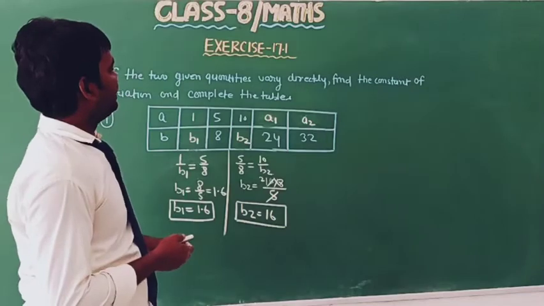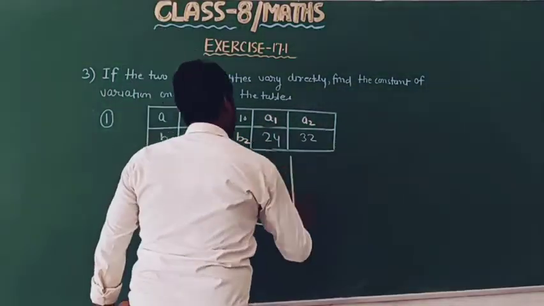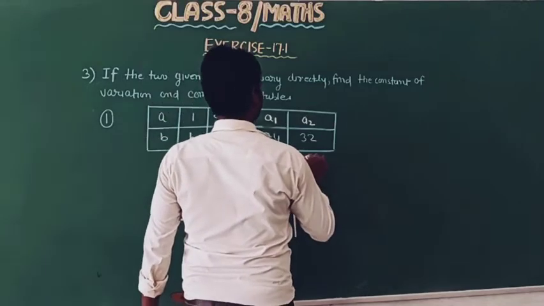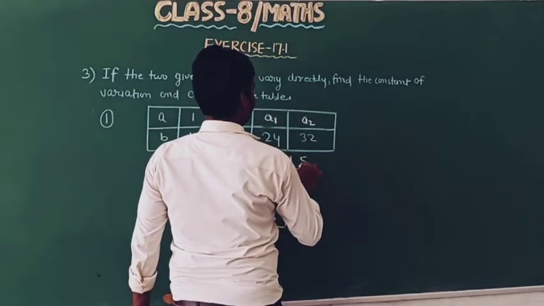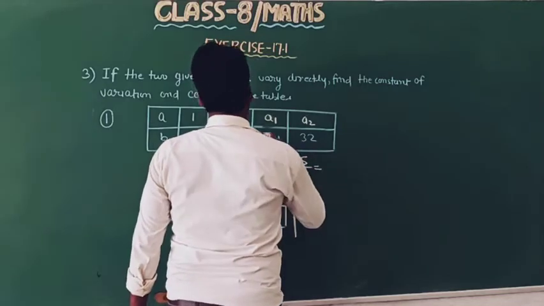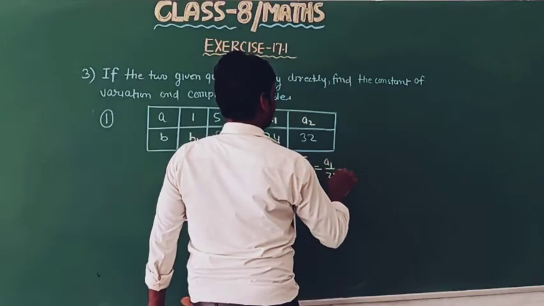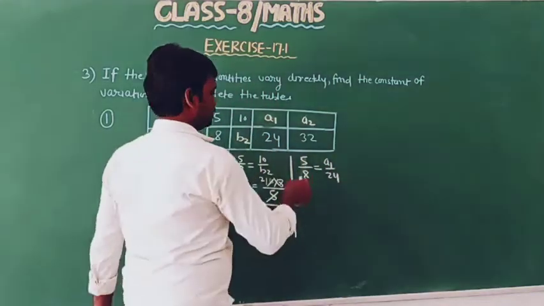Okay, and the value of a1 can be found by taking this 5 upon 8 is equal to a1 upon 24, and now simplify.